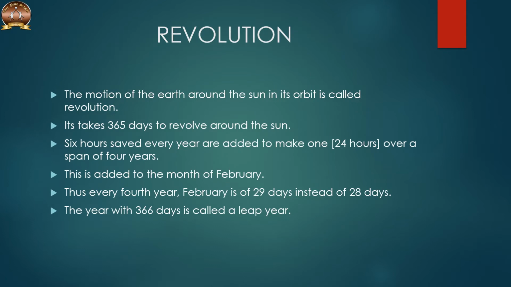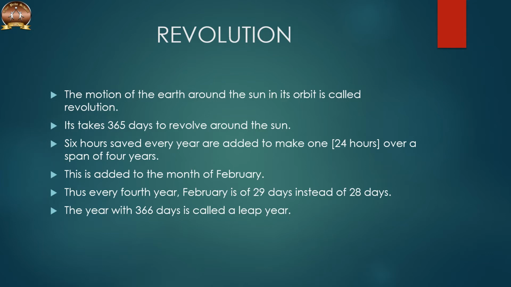The second motion of the earth around the sun in its orbit is called as revolution. It takes 365 days, that is 1 year, to revolve around the sun. Normally we consider a year as consisting of 365 days only, and we ignore the 6 hours for the sake of convenience.